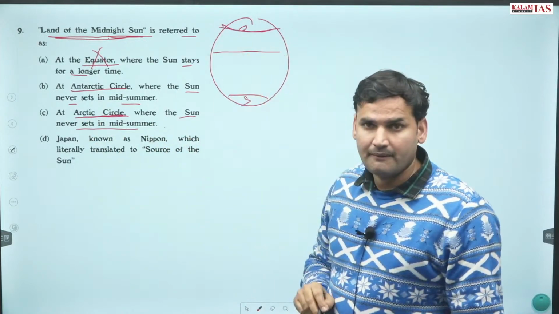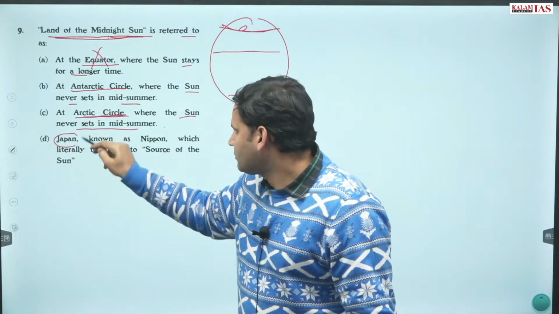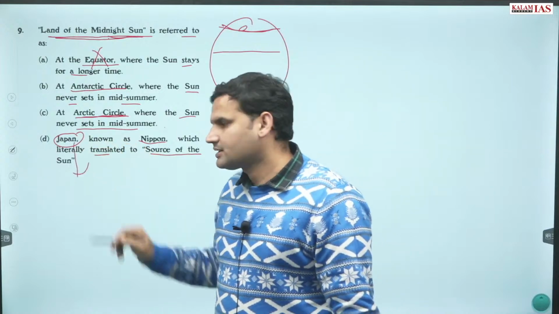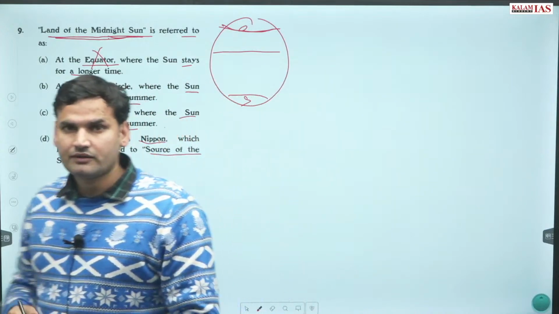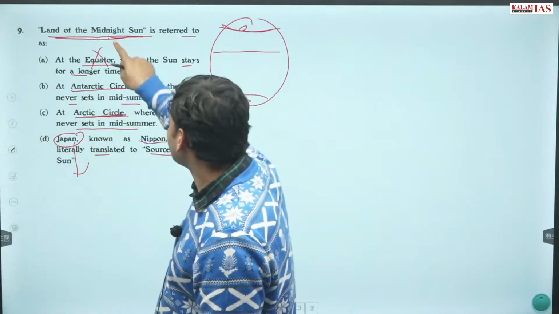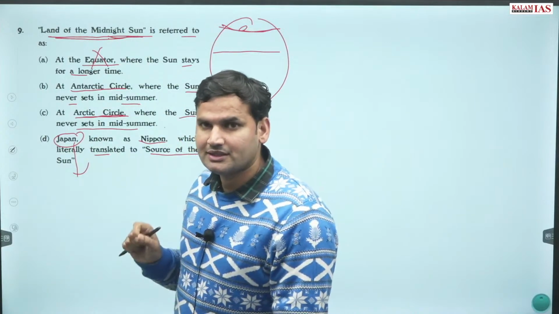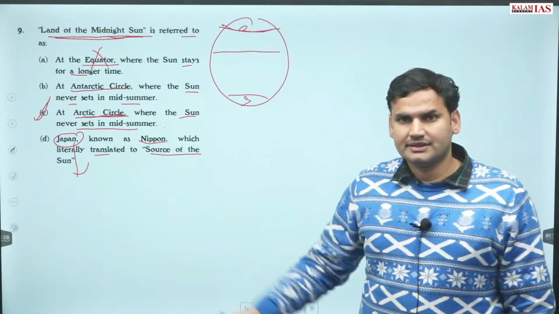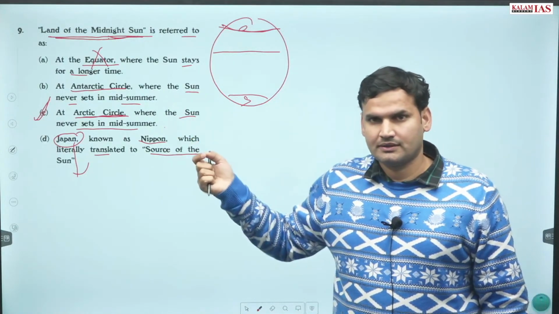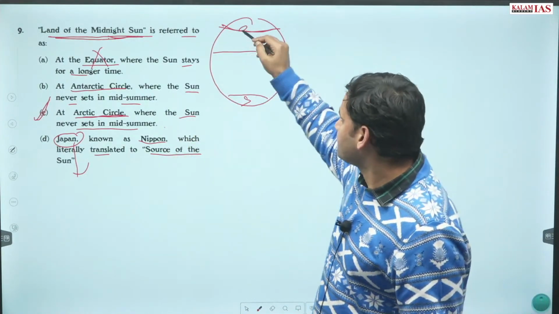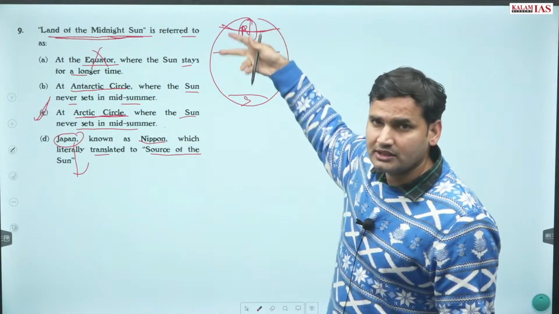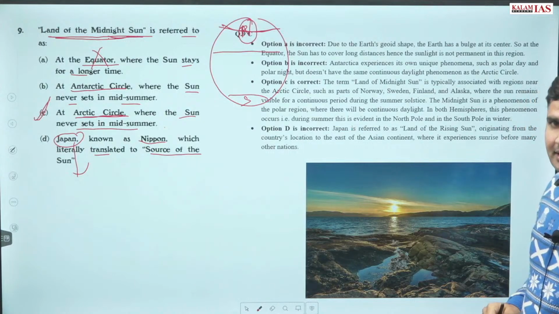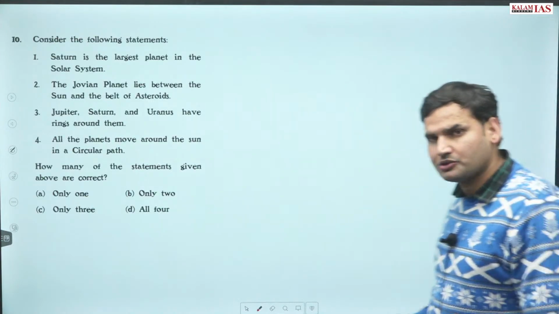Fourth, Japan known as Nippon, which is literally translated. Japan को कहा जाता है land of rising sun, not land of midnight sun. Obviously, answer is. This is very easy question. तो सिर्फ पता होना चाहिए था. It is Norway. All of us are aware. Northern hemisphere. Correct answer is option C. Thereafter, question number 10.